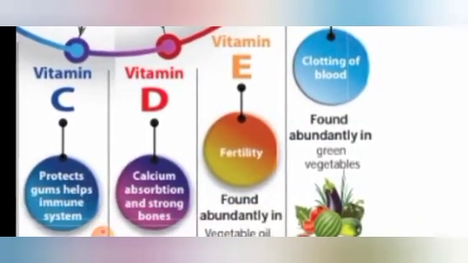Now, let us get into vitamin E. What is this vitamin E? This vitamin E is mainly required for fertility. What do you mean by fertility? Fertility means producing the younger generation, giving birth to the next generation. That is called fertility.